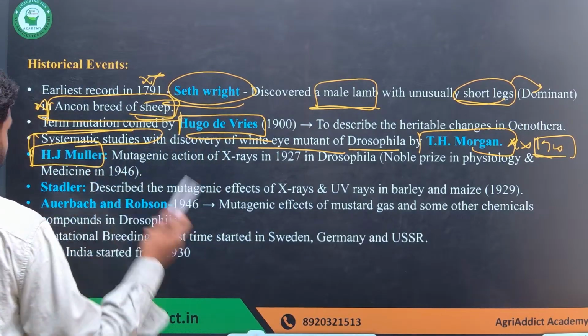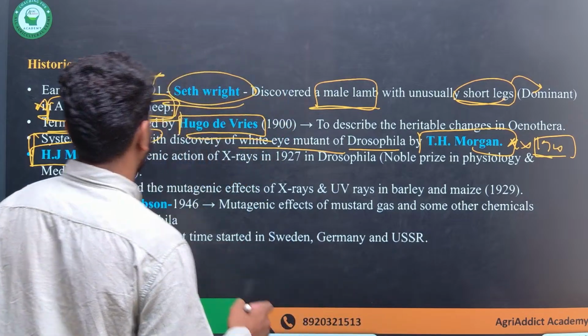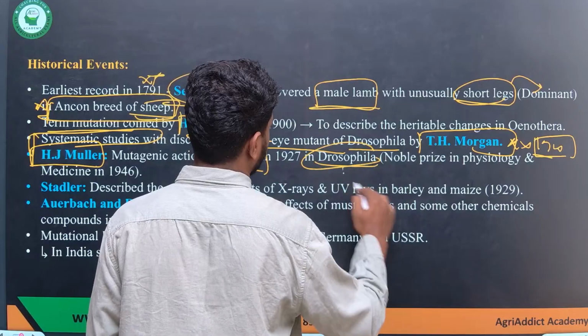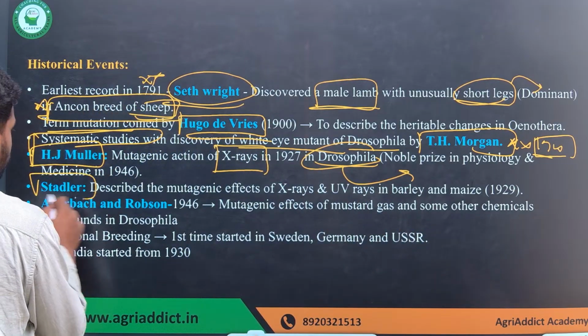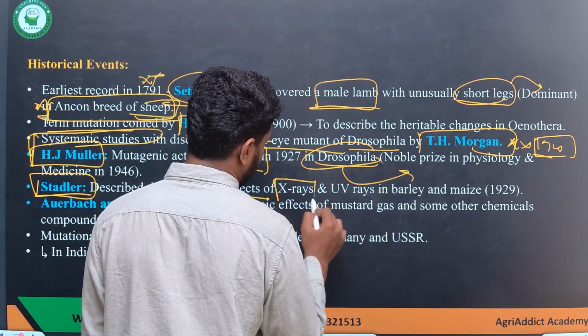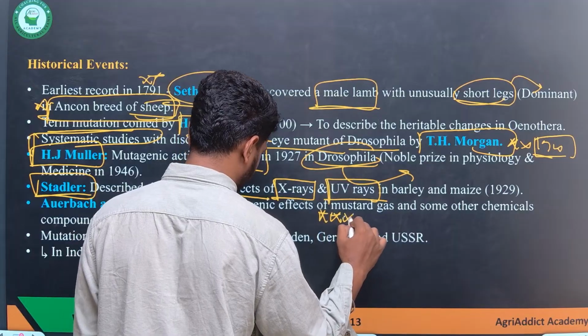Next it was H.J. Muller. Later it was also known that mutation can be induced by the use of agents, where for the first time X-rays were used in Drosophila, for which he also received the Nobel Prize. Later Stadler, at the very same time, also came to know about the effect of X-rays plus UV rays. Remember, this is very, very important.